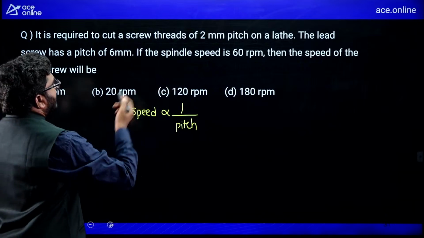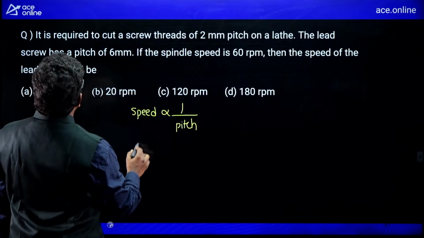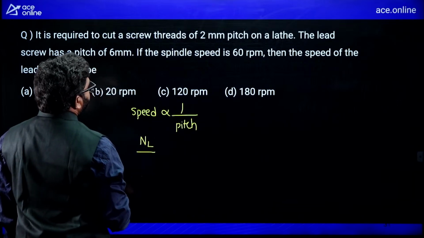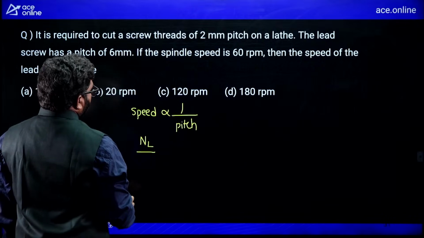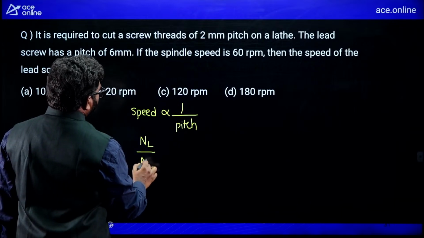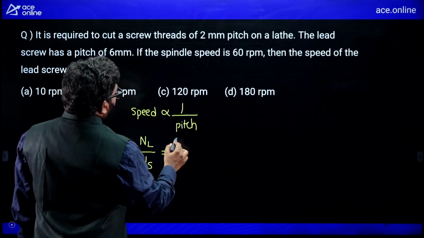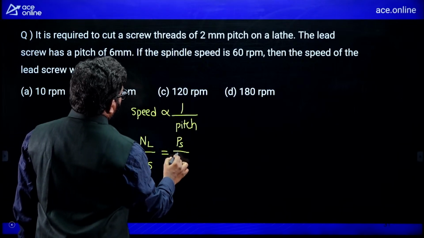So now I can take speed of the lead screw divided by speed of the spindle is equal to pitch of the spindle by pitch of the lead screw.